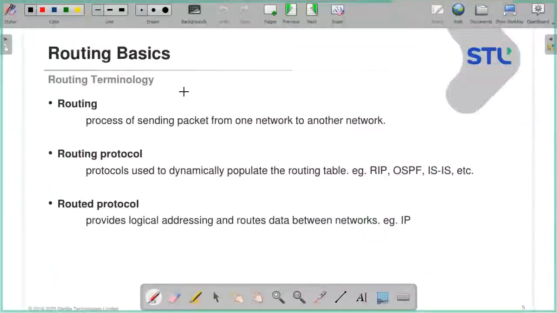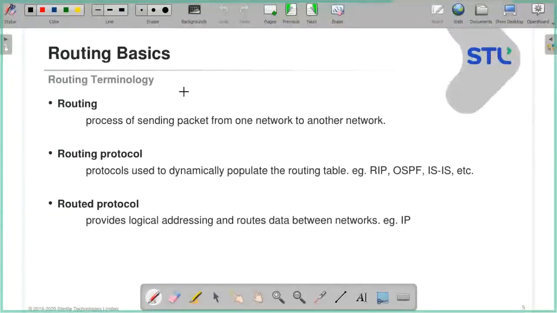So what is a routing protocol? Routing protocols are nothing but protocols which are used to populate the routing table dynamically. So if I say in layman's words, a routing protocol is nothing but chit chat between the routers, exchanging information between the routers. This is called control plane information. Talk between the routers, exchanging the routes with each other. So it's a chit chat between the routers.